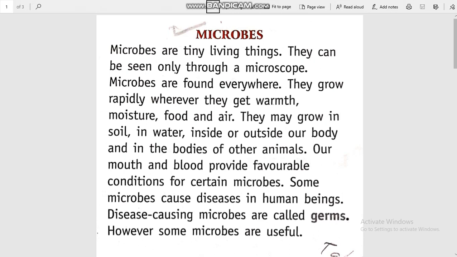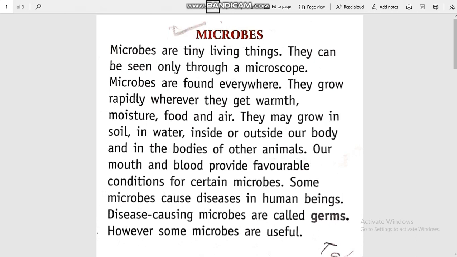They may grow in soil, in water, inside or outside our body also, and some microbes also grow in the bodies of other animals. Our mouth and blood provide favorable conditions for certain microbes, not all the microbes, only some microbes. They grow inside our mouth and in our blood also.